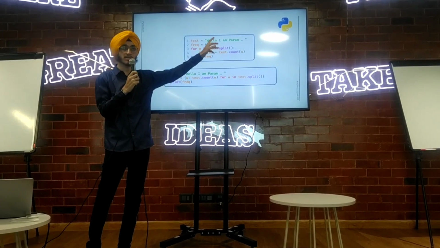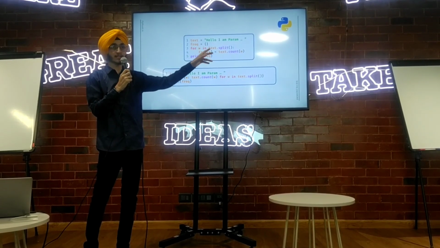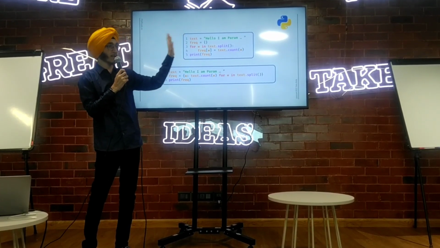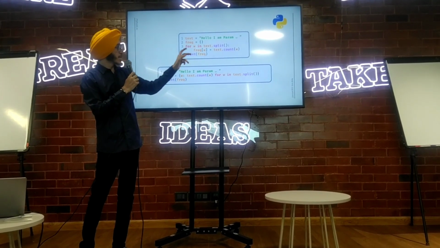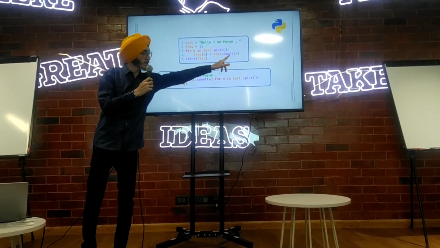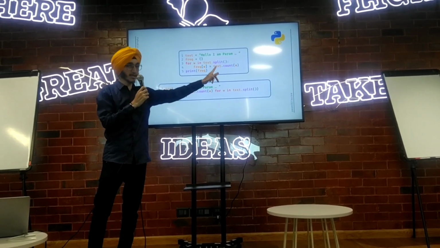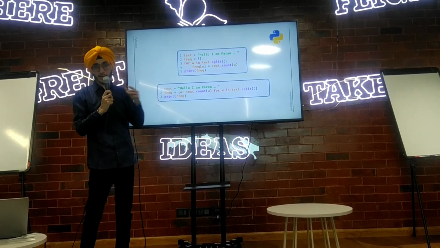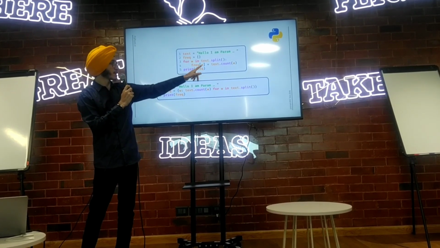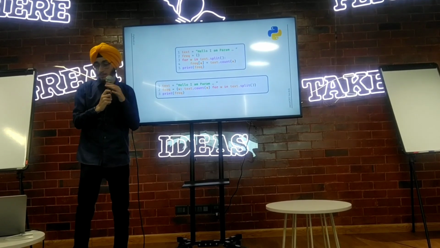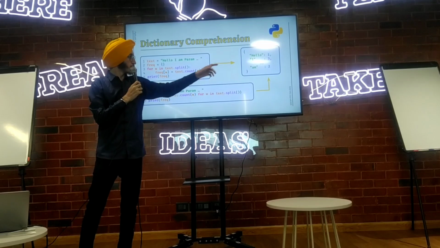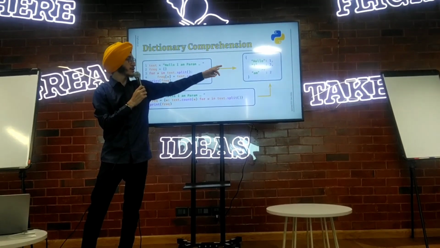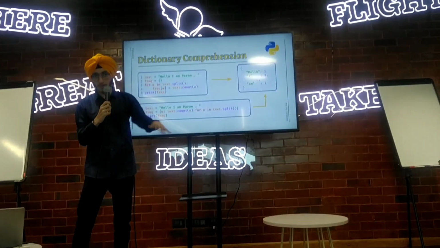Here text.split will split the string into a list of all the words, separated by space by default. Then I am counting the occurrence of each word in the text, and I am adding it to the dictionary frequency with the key of that word. So I have the desired output like this. Here you can see, for hello it is 1, then I is 3, and so on.